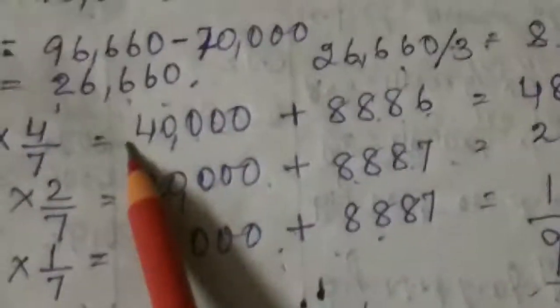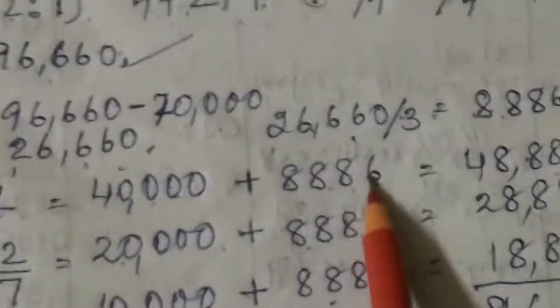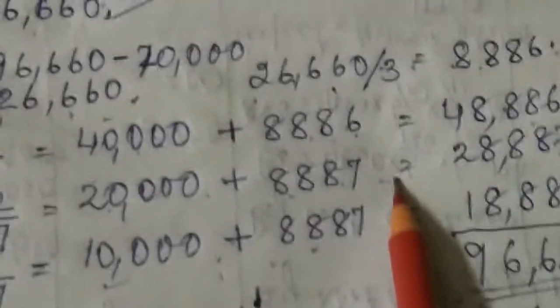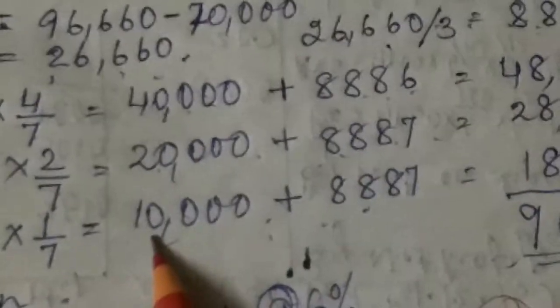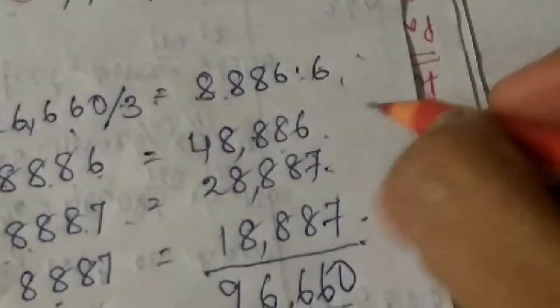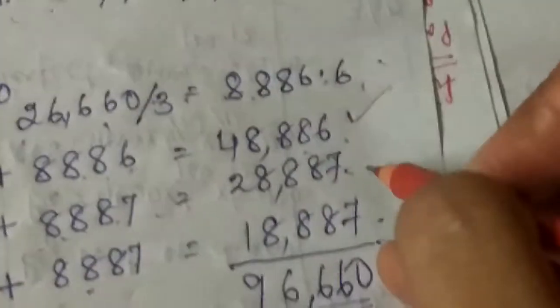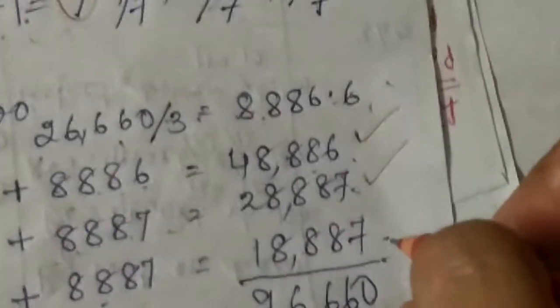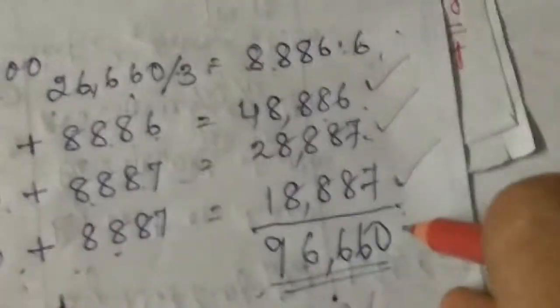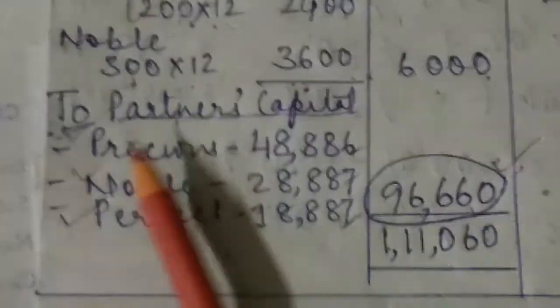Okay, so here 40,000 plus 8,886 and again 20,000 plus 8,887, we have rounded up, that is important, and then 10,000 plus 8,887. See, we are getting, Precious is getting 48,886, Noble 28,887 and Perfect 18,887. When you add these 3, you will get 96,660, which is our divisible profit, which will be distributed to the partners' capital accounts. Am I clear?